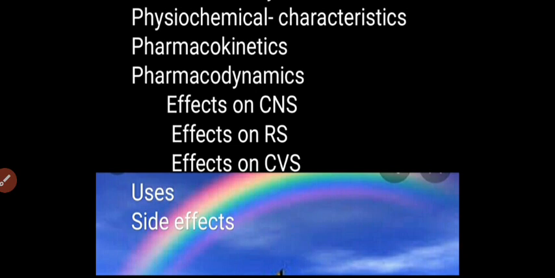Now we will see the pharmacodynamics of ketamine. First, we will see the effects of ketamine on the central nervous system. It produces dose-dependent unconsciousness and analgesia. Ketamine acts at multiple receptors. Number 1, NMDA receptors. Number 2, opioid receptors. Number 3, monoaminergic receptors. It acts on muscarinic receptors and GABAergic neurotransmission is also facilitated.